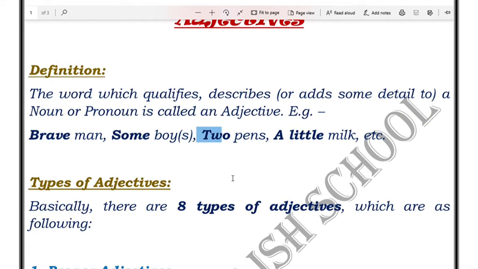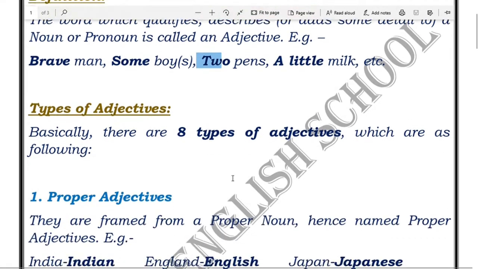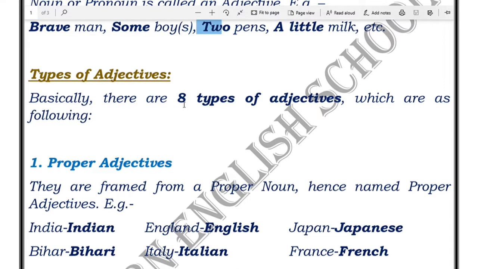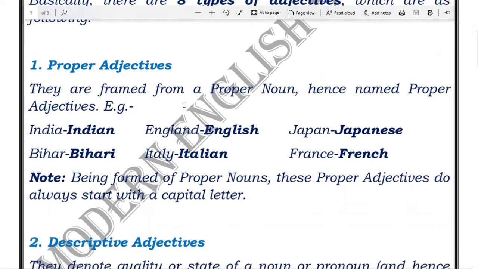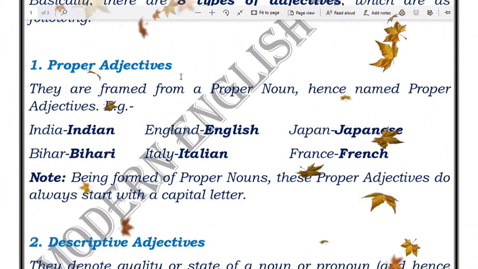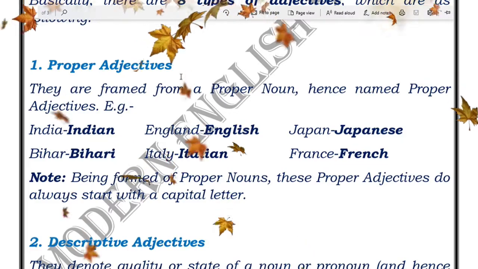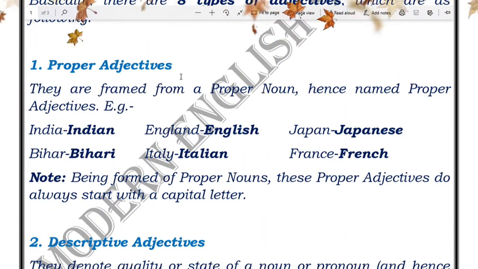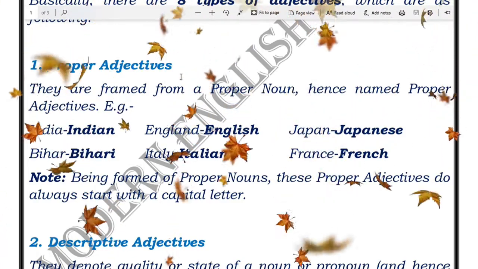Now let's talk about the types of adjectives. Actually speaking, there are 8 types of adjectives, which can be as following. The very first type of adjective is proper adjective. These proper adjectives are framed or coined from a proper noun. Proper nouns, you might have read. So when proper nouns are extended further in order to coin a new word, and that new word starts defining some noun, then that new word is called a proper adjective.